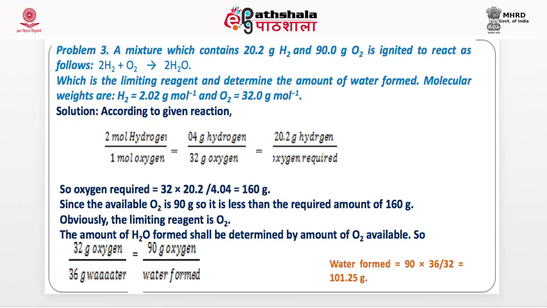It is known that in lakes there is a lot of algal bloom. Water hyacinths develop and the whole of the lake is covered, and ultimately the lake is destroyed. What happens? That depends upon nitrogen and phosphorus. The ratio of nitrogen and phosphorus must be 8:1. If there is less nitrogen than phosphorus, say the ratio is 6:1, then nitrogen will be the limiting reagent. And if nitrogen is more, phosphorus is less, then phosphorus will be the limiting reagent. So this is a very important concept.